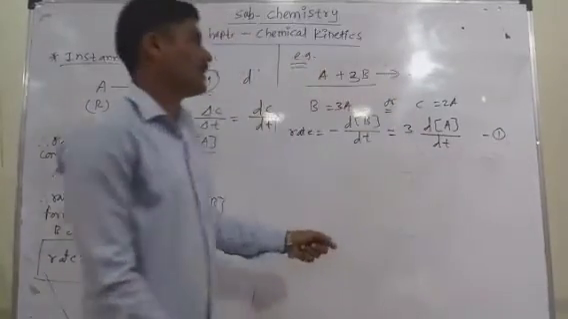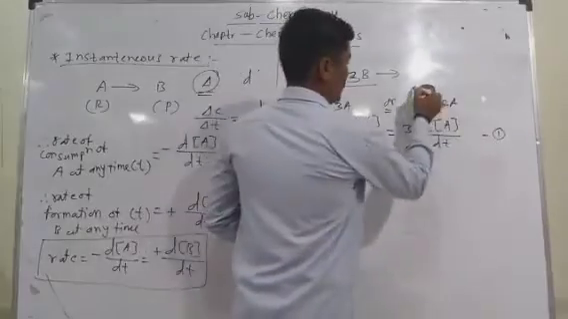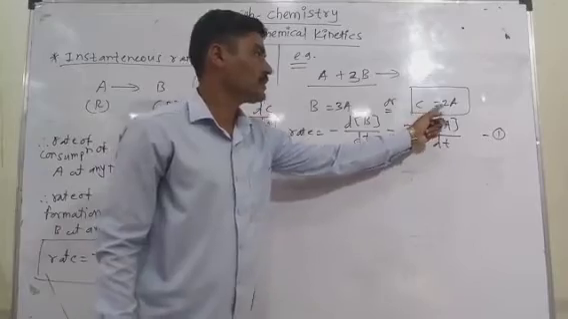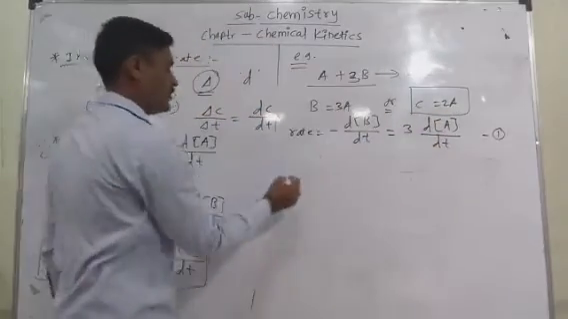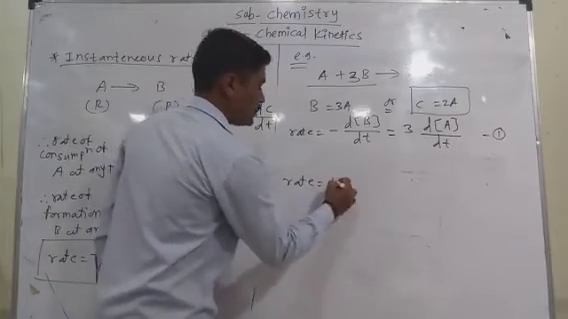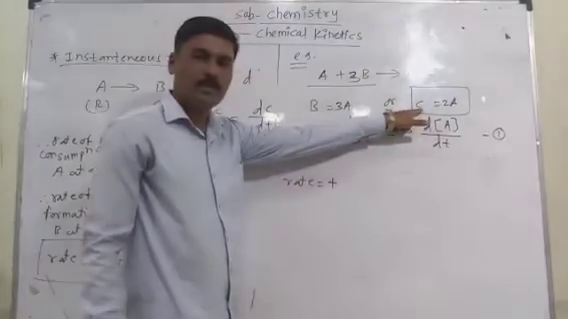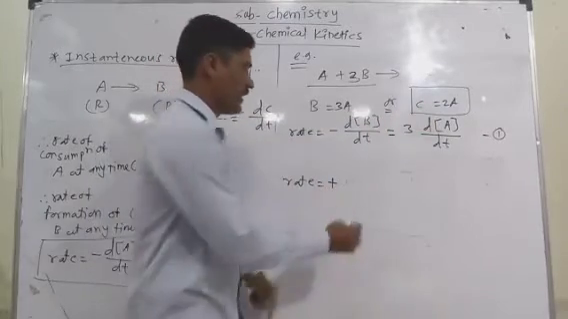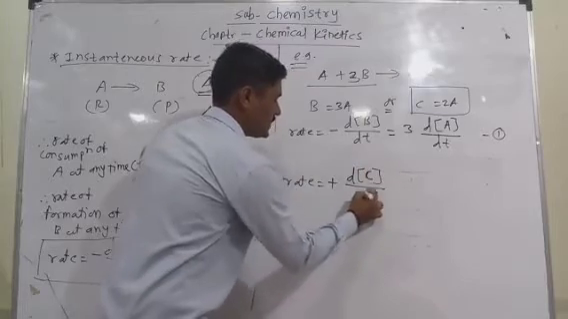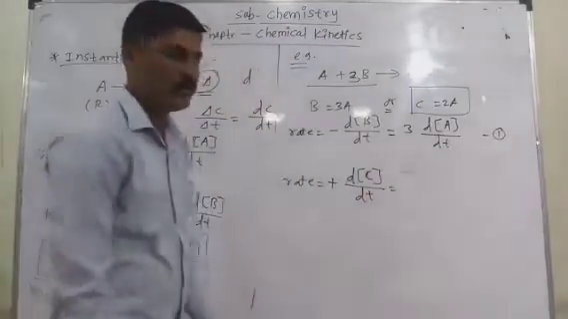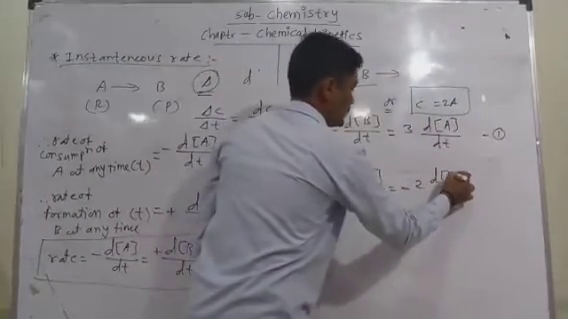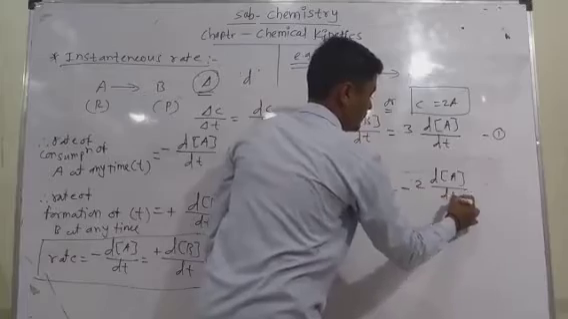Consider the another relation, in between the reagent and the product. The product is C, the reagent is A. So according to that, the second equation becomes: rate is equal to, here it is the positive sign because there is a formation of the product C, change in the concentration of C divided by change in time, that is equal to negative sign, twice the change in the concentration of A divided by change in time.